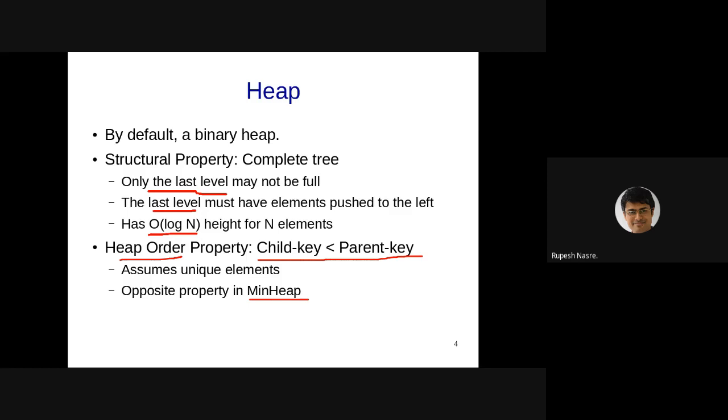Okay, the structure is only about how the tree looks visually, right? How the heap looks. Whereas the value property, or the heap order property, goes inside the nodes and talks about the keys.